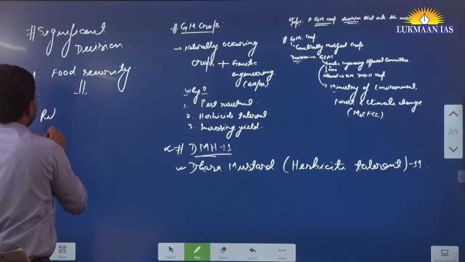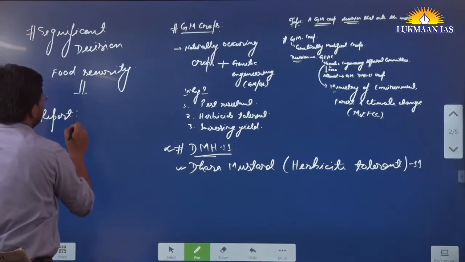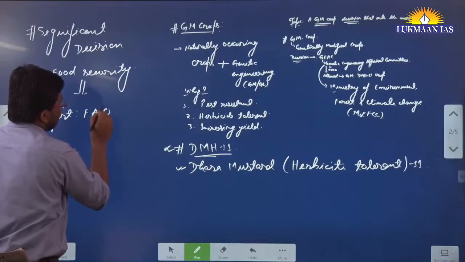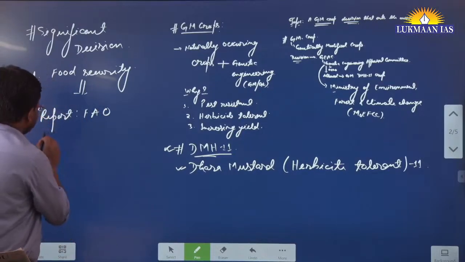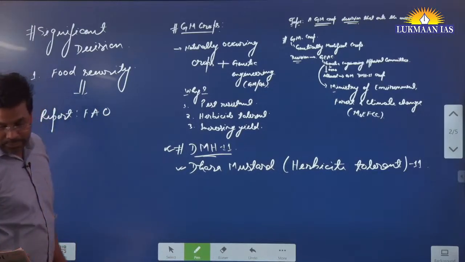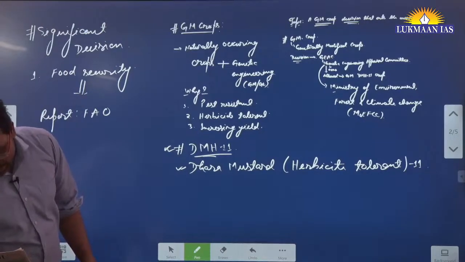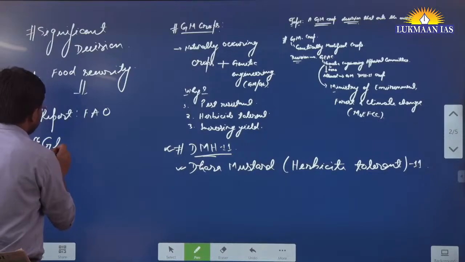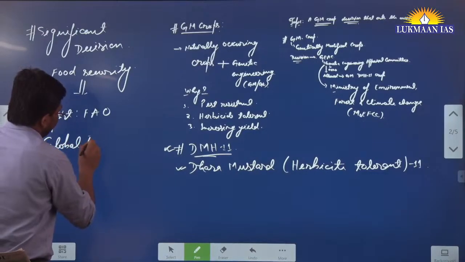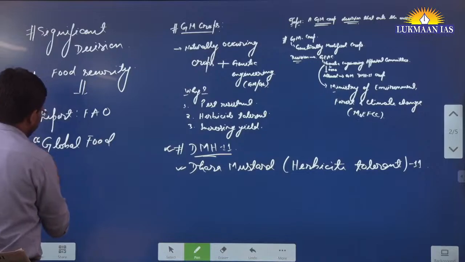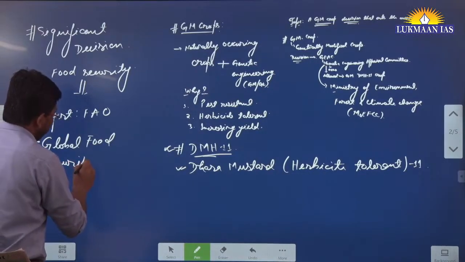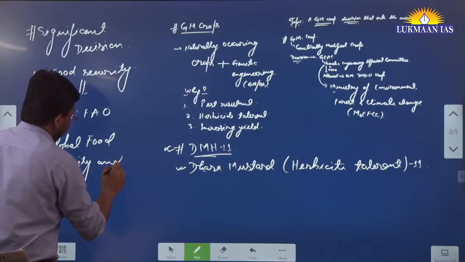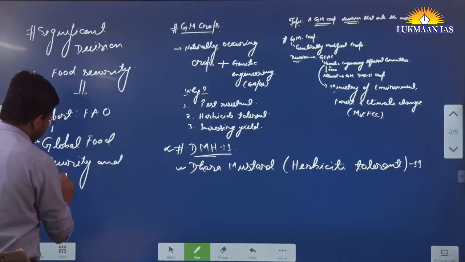For that, the author has talked about a report released by the Food and Agriculture Organization. The name of the report is Global Food Security and Nutrition Report.